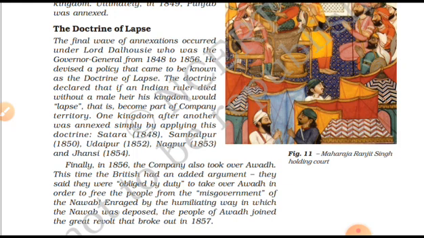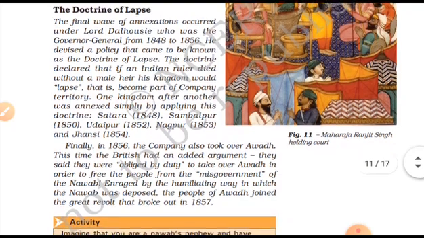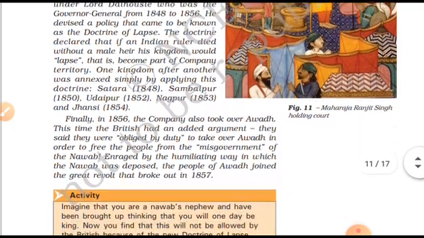So the final wave of annexation occurred under Lord Dalhousie, who was the Governor General from 1848 to 1856. Please do remember all the governors in your chapter. He devised the policy that came to be known as the Doctrine of Lapse.